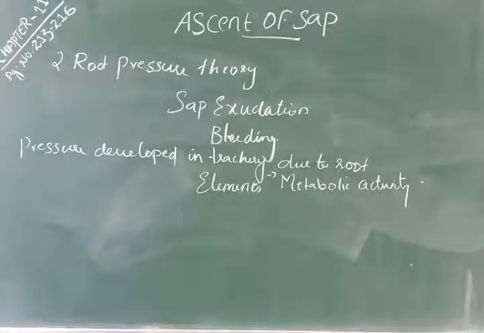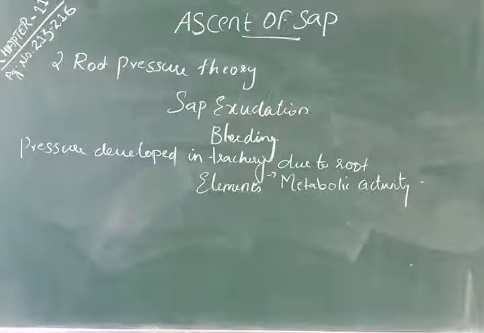But there are certain objections regarding the root pressure theory. First, the root pressure is totally absent in gymnosperms, which include some of the tallest plants. The second objection is that there is no relationship between the ascent of sap and root pressure.